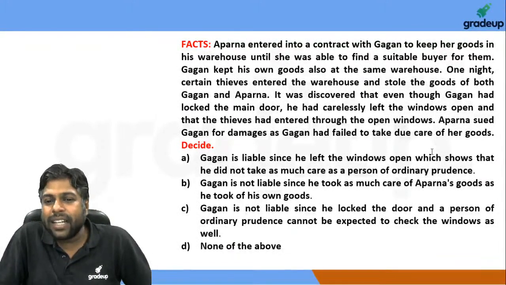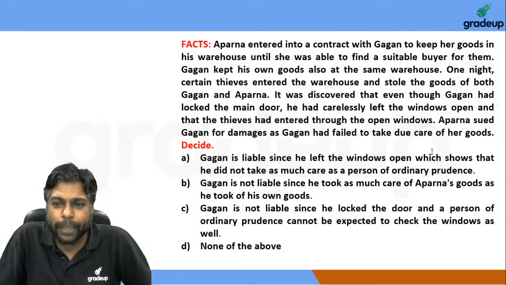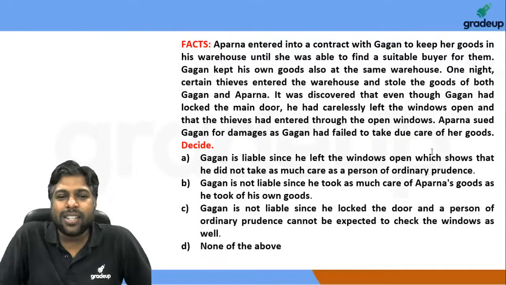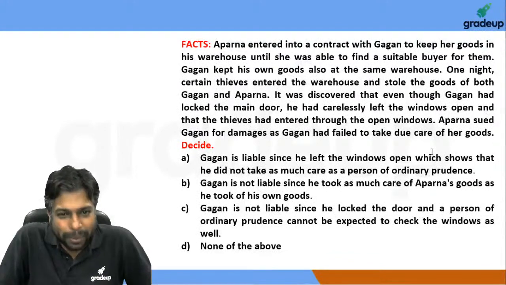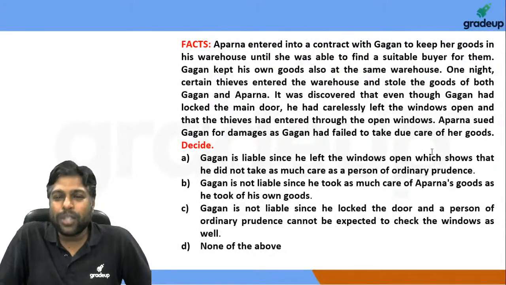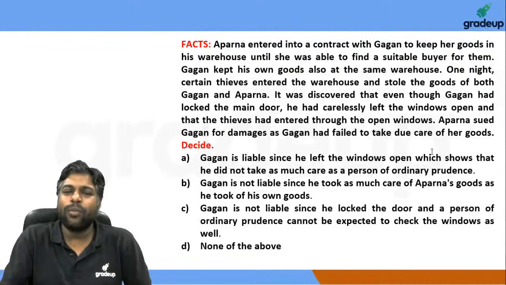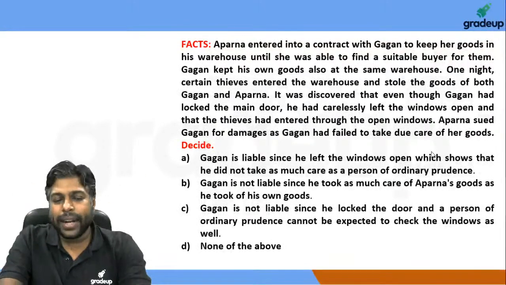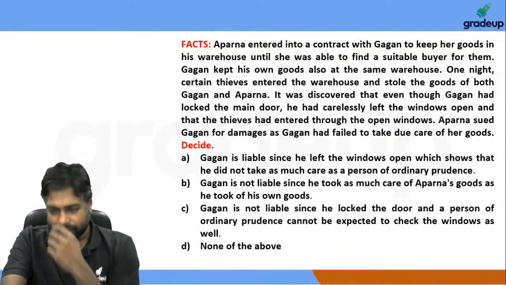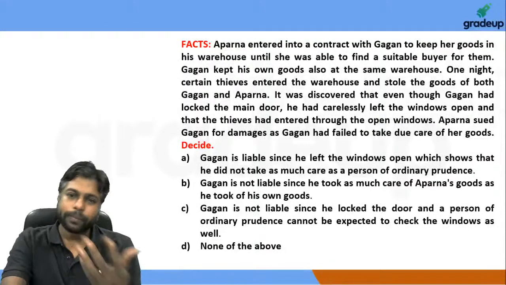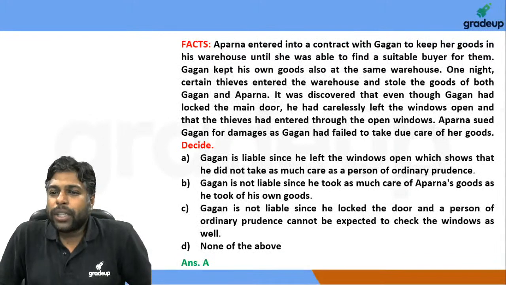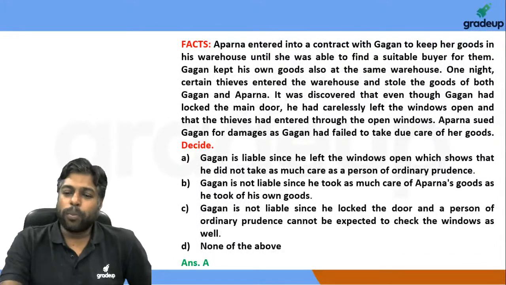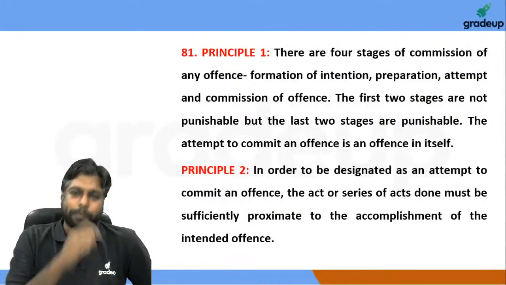And Gagan's negligence in leaving the window open is not ordinary prudence, at least not in our opinion. ठीक है, अपने goods जहां रखा था वहीं रखा था, लेकिन negligent तो वो अपने goods के लिए भी था, right? So therefore, if you apply that additional test, we believe the answer should be option A in this case.